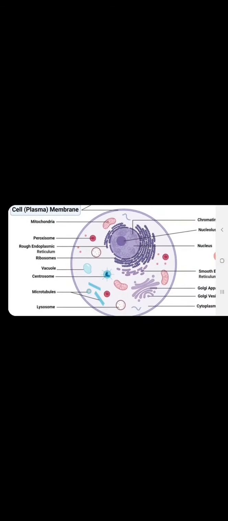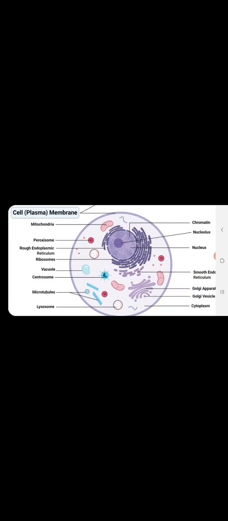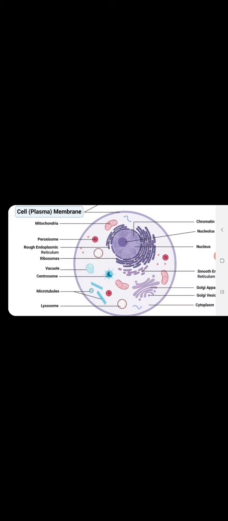You can see the darkly stained blue-purple structure called the nucleus, and the outermost circular membranous structure, which is the cell membrane. Slightly away from the center, you will see another circle of purple color, that is the nucleus.